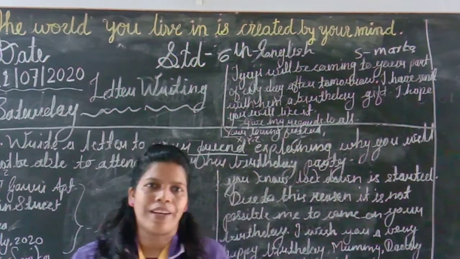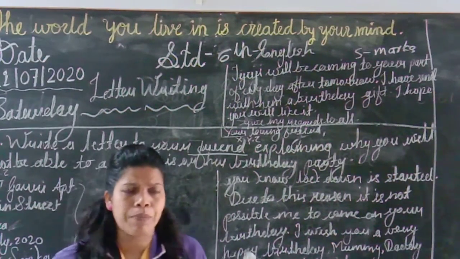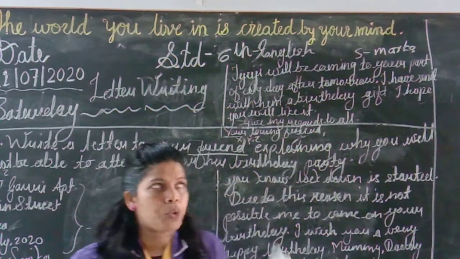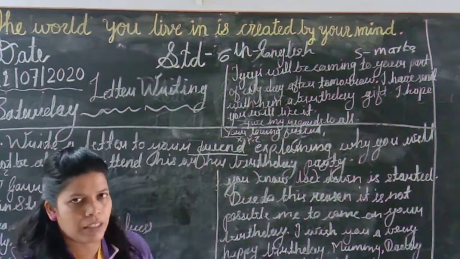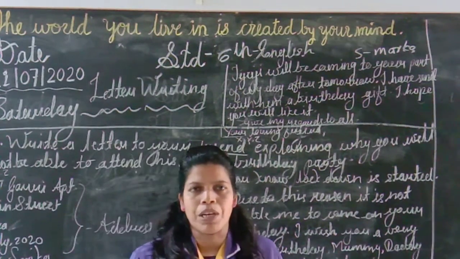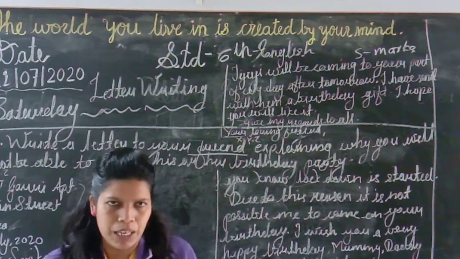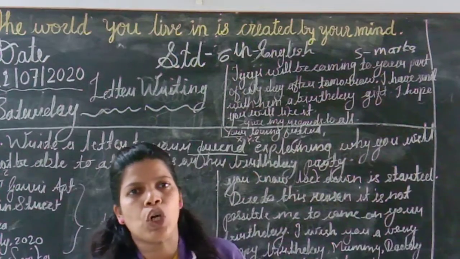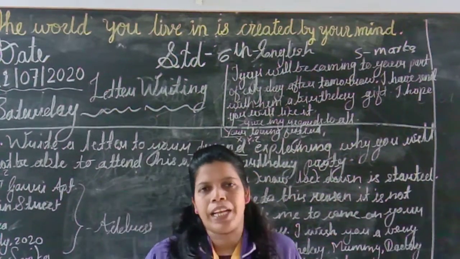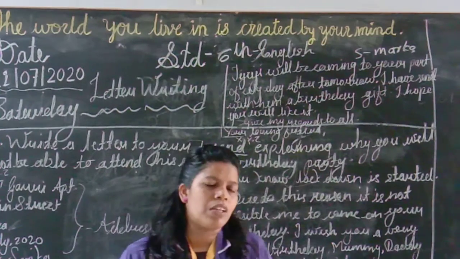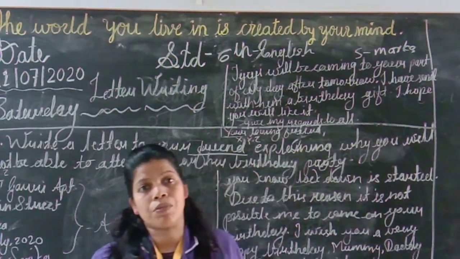See, there are two types of letters. Today we are going to see the informal letter. For letter writing, two parts are there. One is formal letter and second is informal letter. Now the formal letter has another name, that is called an official letter, and the informal letter is only an informal letter. Now how will you remember what is informal and what is formal?